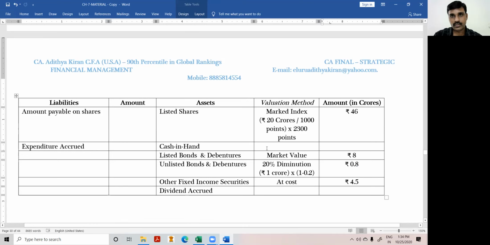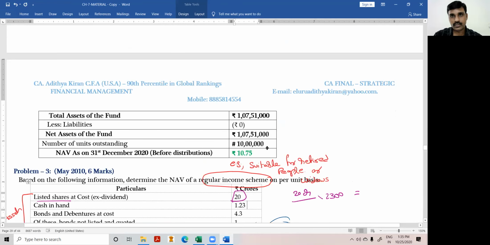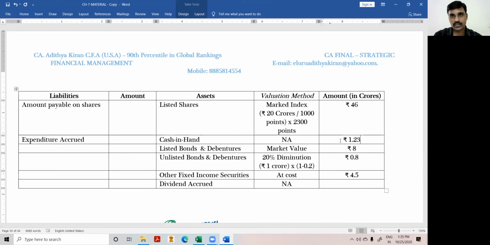Next, dividend accrued and cash in hand: not applicable. No valuation technique, valuation method is not applicable. Straight away we will take them, irrelevant. Cash in hand is how much? 1.23 crores. We'll write cash in hand 1.23 crores.